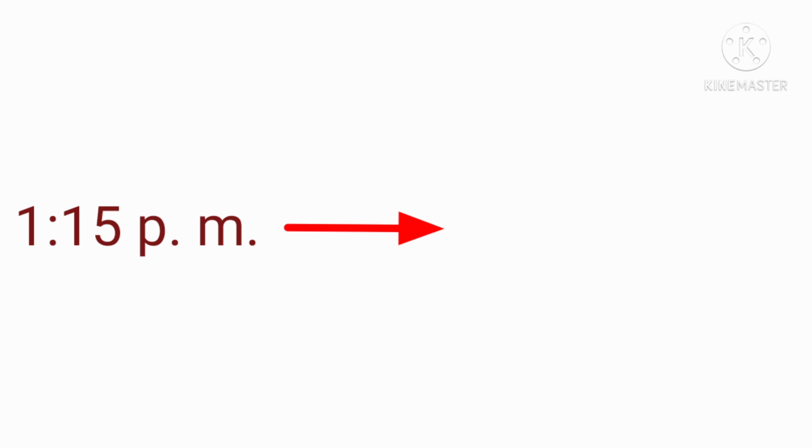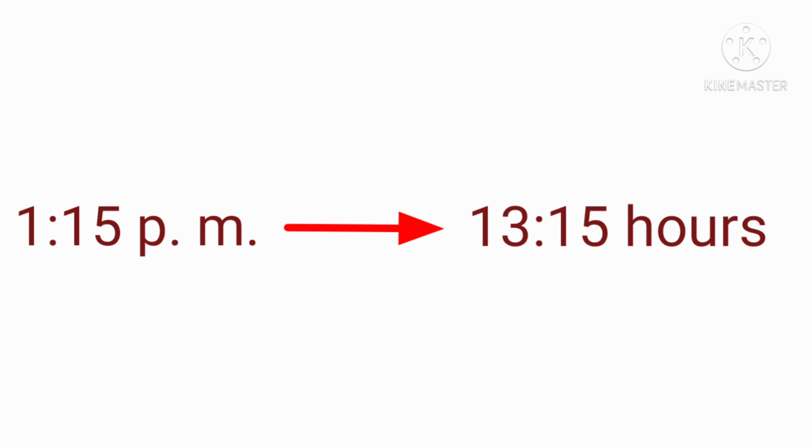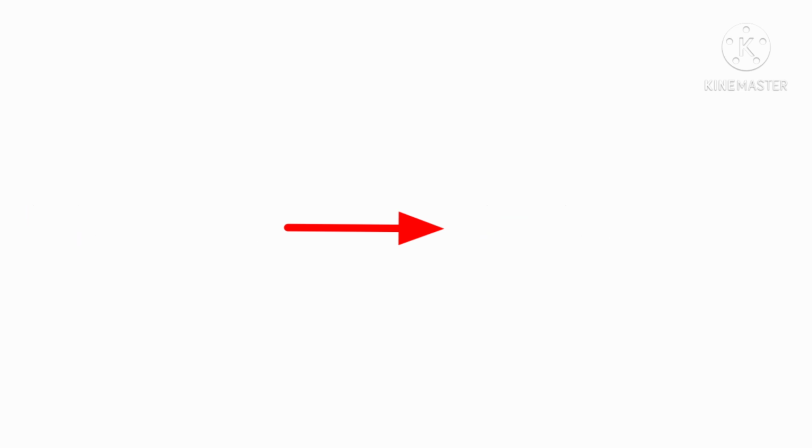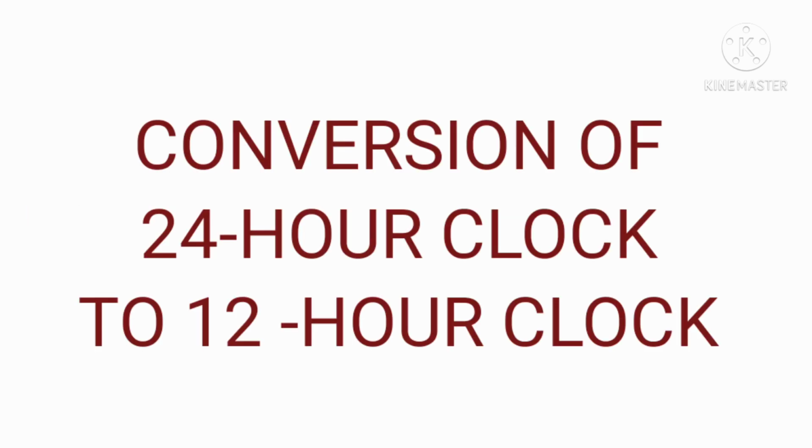Now, let us see one more example. Okay, 1:15 pm. Now, let us add 12 to the hour, that is 1 plus 12, which is equal to 13. So, the 24-hour time is 13:15 hours. Now, let us convert the 24-hour clock timing to the 12-hour clock timing.